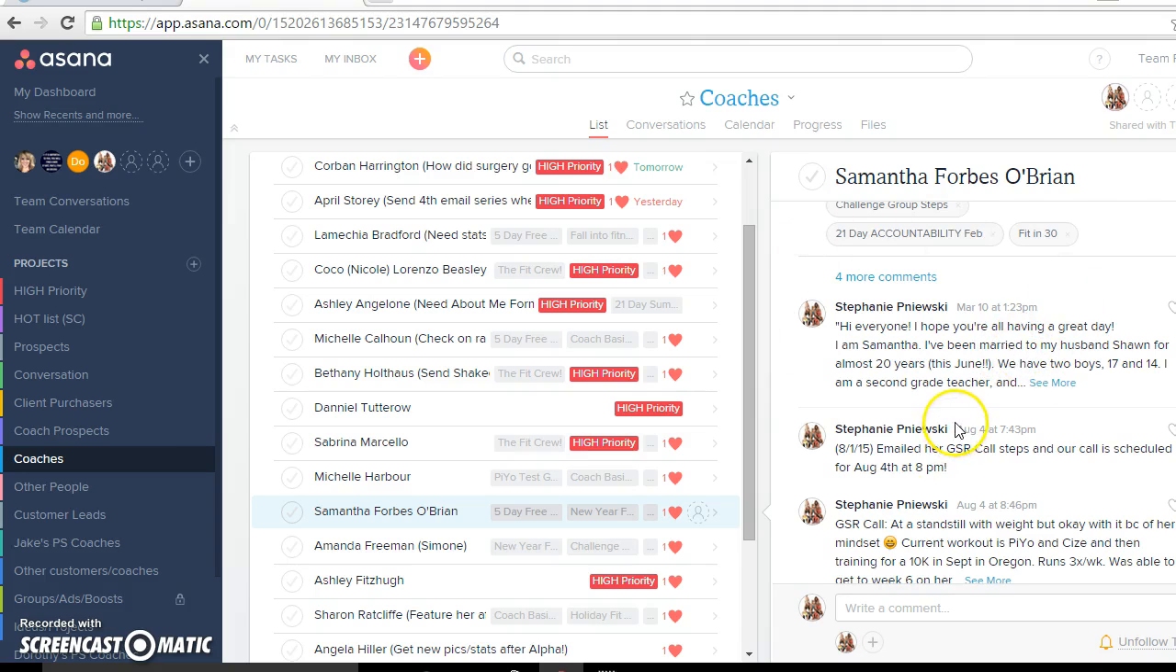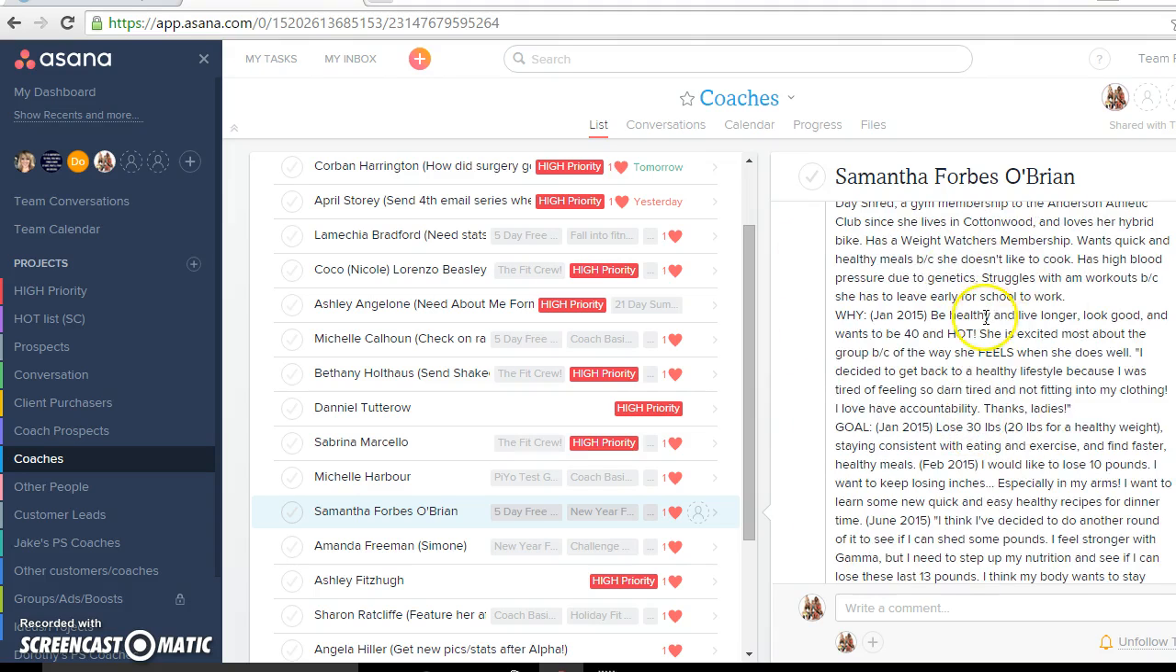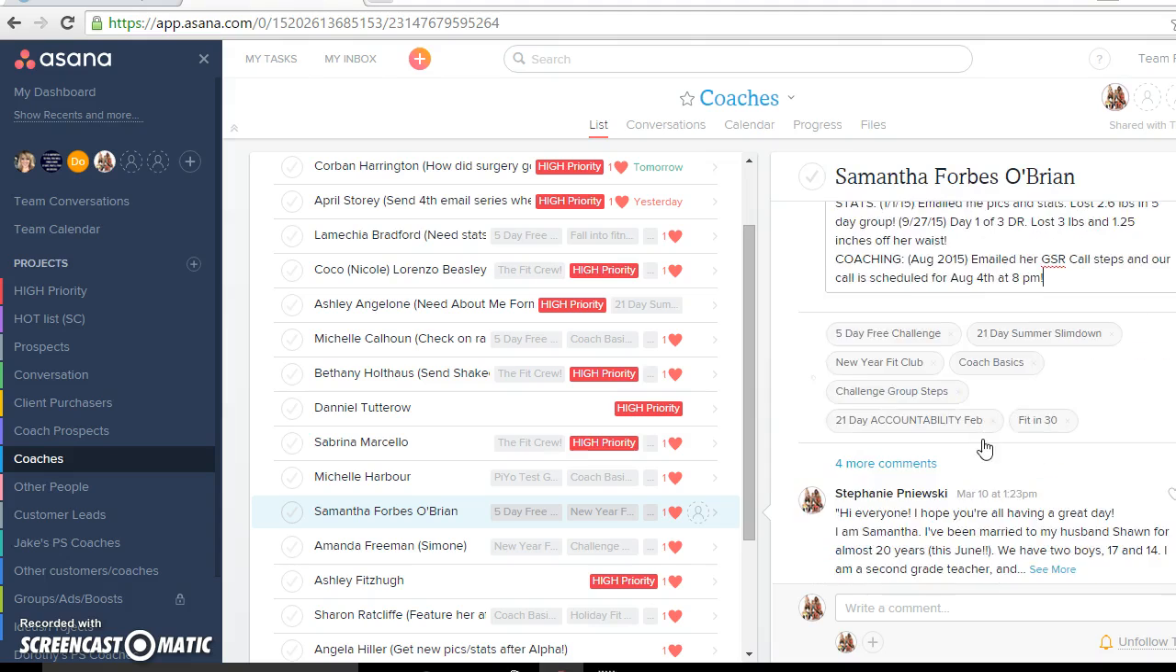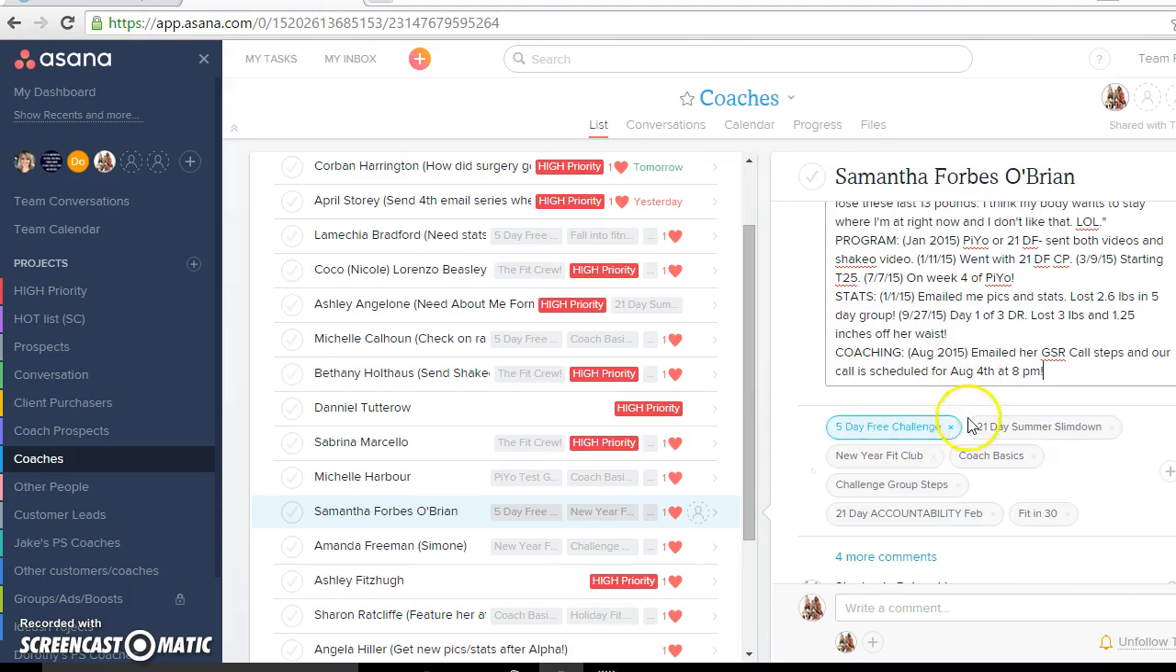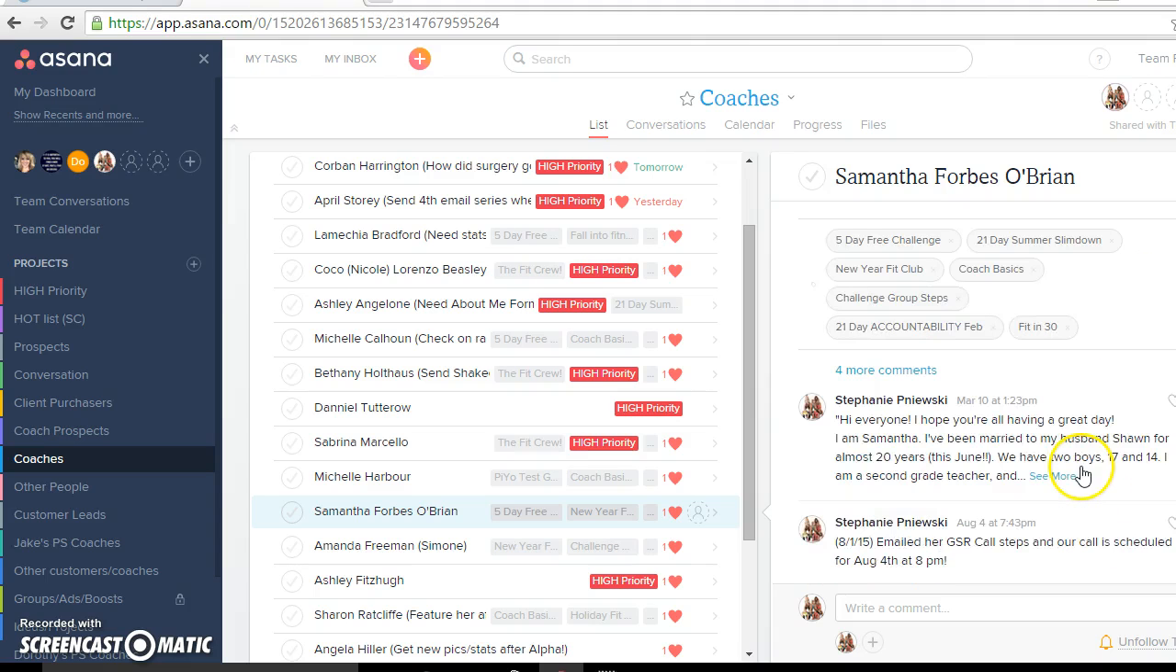Okay, so that's basically how I do the bios of my people. And then here, these are all the groups. Woohoo, she's been in so many. These are the groups that I know she's rocking in. That way I know, oh, she's been in this one before, she hasn't been in this one before. So I can keep track of the groups.